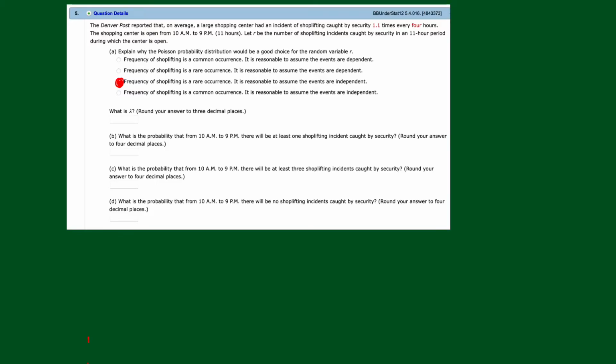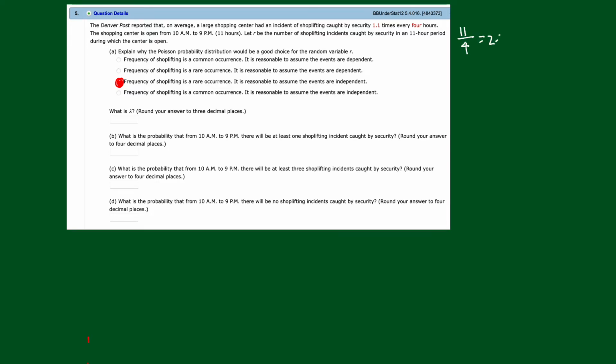Now, still part A. What is lambda? Lambda is the expected number. Now look what we're given here. We're given that we catch 1.1 every 4 hours. All right, but now the shopping center is open for 11 hours. So I think what we want to do is find out how many of these 4-hour periods we have in that 11 hours that it's open, right? So we could write it maybe like this. Out of the 11 hours it's open, how many of those 4-hour periods are there?